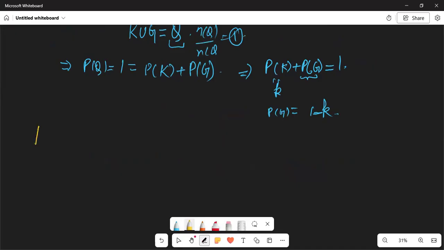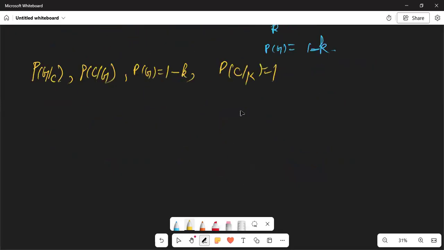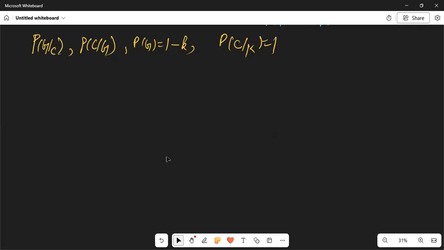We know this. We know this. We know this. And we know this. Now, can we find probability of knowing the answer if we choose any question randomly?